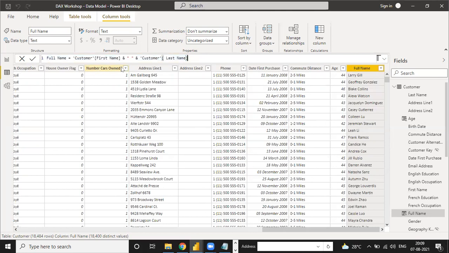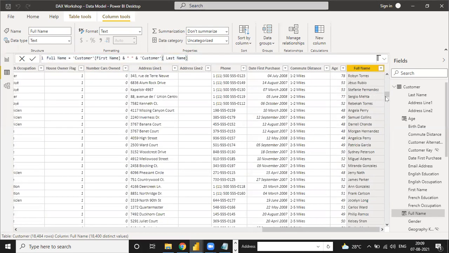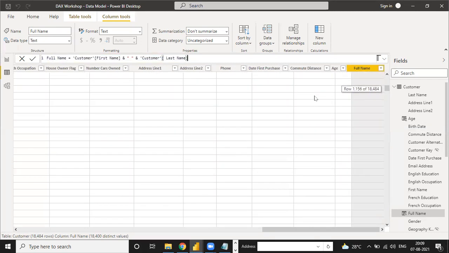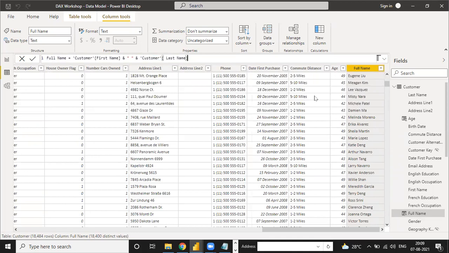So this is the first calculated column we have to add. Now, second, suppose in the customer table there is an age of the customer: 44, 45, 46, 43, 42, 48. These are the range of the customer ages. Suppose we need a bucket of age. Like in Excel, customers whose age is more than 30 come under 30 plus, and if less than 30, they come under another bucket. So how to do an age bucket?